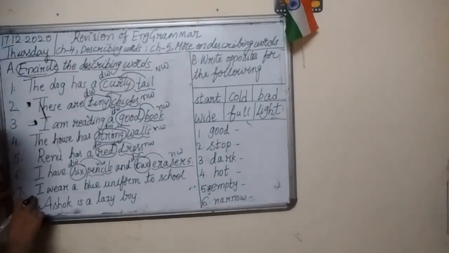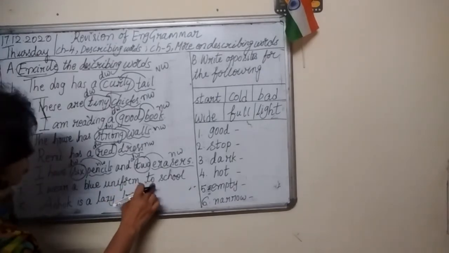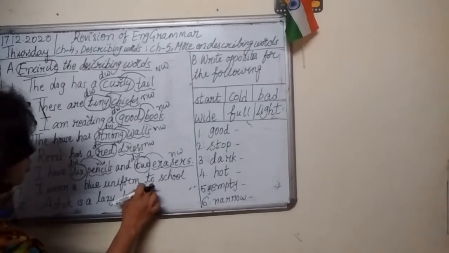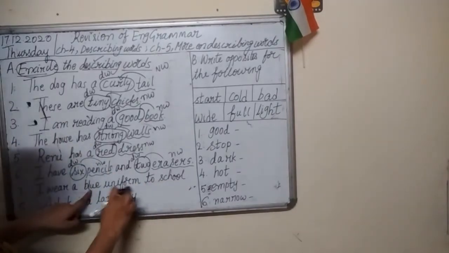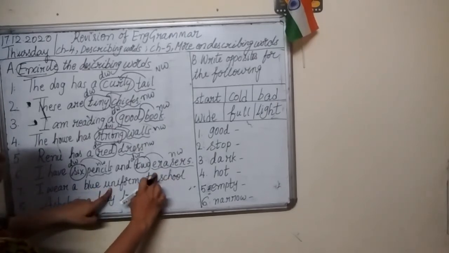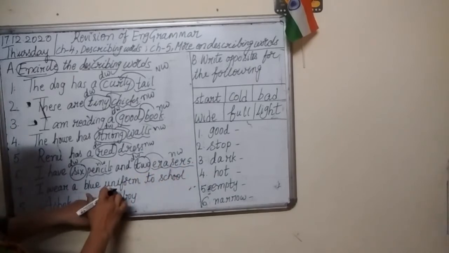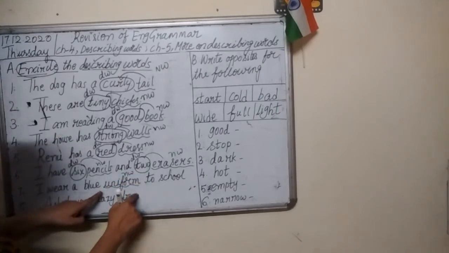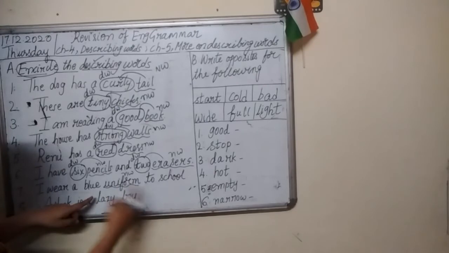7th one. I wear a blue uniform to school. Now look here. Blue uniform. Here school is there, but before school, no describing word. But here uniform is there. Uniform is a naming word. It is a dress. Uniform is a dress you wear to school. So uniform is a naming word.